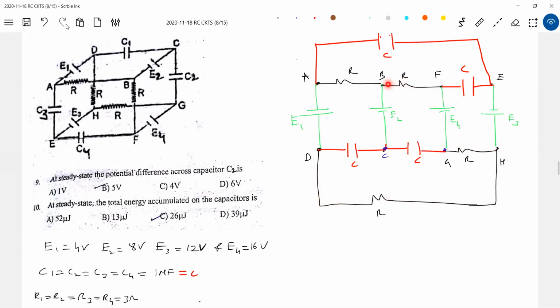Once you get the current through the resistor, it's all about getting the drop. Writing the loop equation, we'll get the drop across this. Writing the loop equation, we'll get the drop across this, and across this. I think the question has become very simple once we have this diagram.